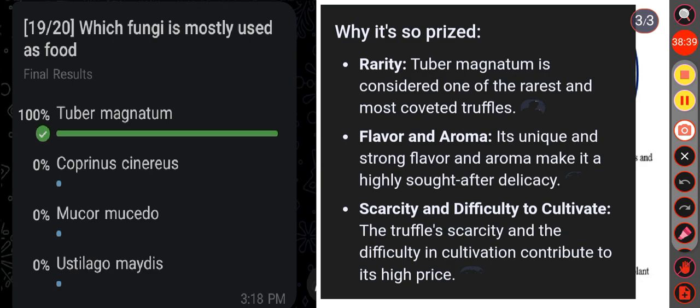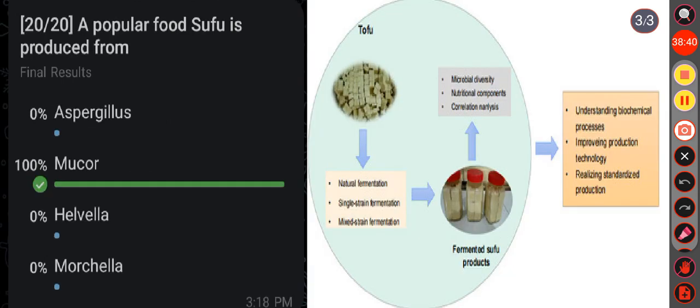Okay. Then last question, a popular food sufu is produced from option A Aspergillus, option B Mucor, option C Helvella, option D Morchella. Here the correct answer is option B, that is Mucor.